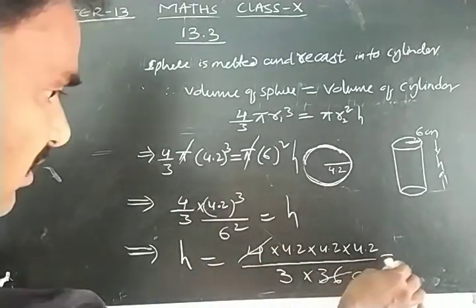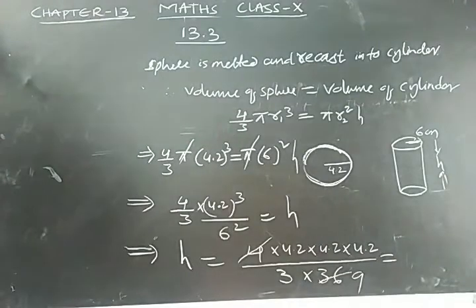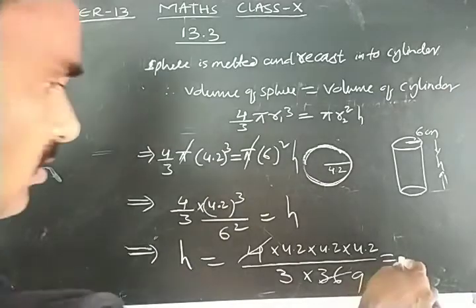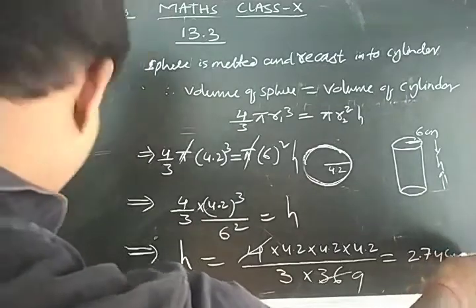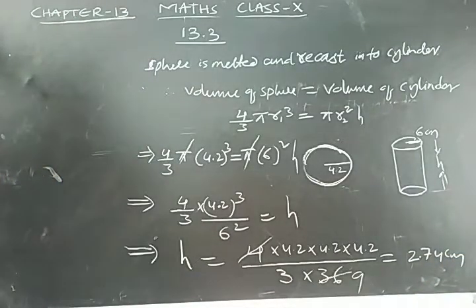After simplifying this calculation, you will get the height of the cylinder as approximately 2.74 centimeters. Okay. Now next question.